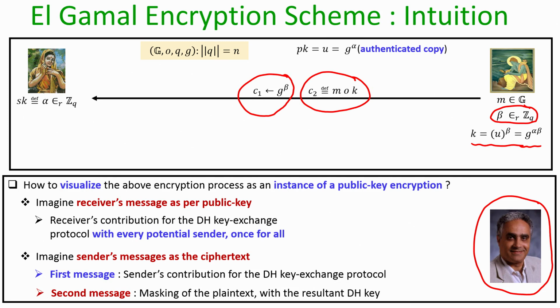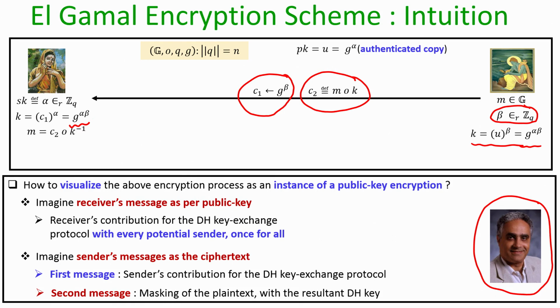So, now if we imagine this encryption process by parsing the messages from Sita and RAM like this, then it automatically fits into the framework of our public key encryption process. To do the decryption, what Sita has to do is, from the first group element which RAM has sent, using that and the public key that Sita has sent already to RAM, Sita can perform her steps of the Diffie-Hellman key exchange protocol and agree upon the same key k